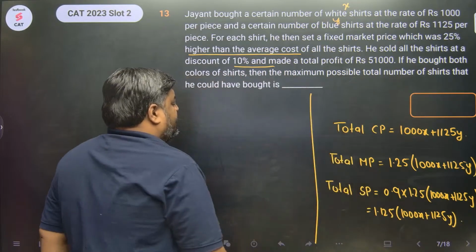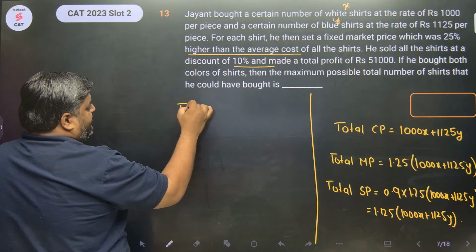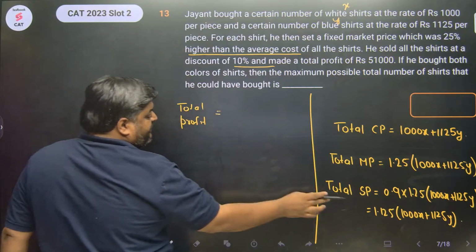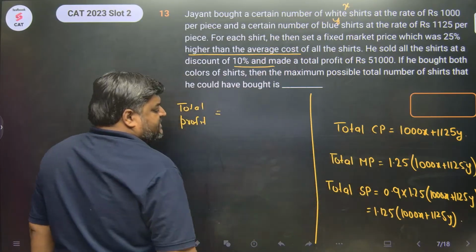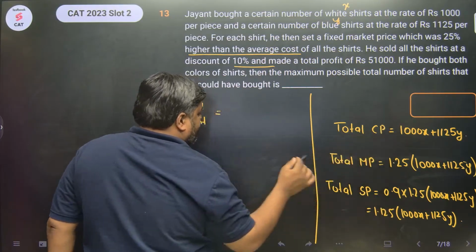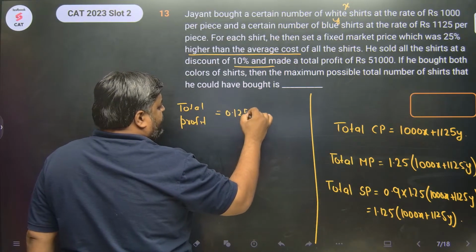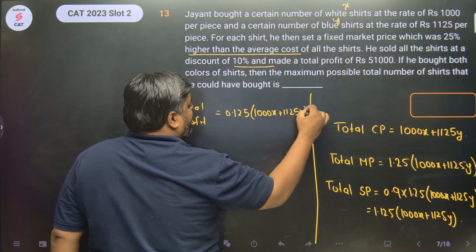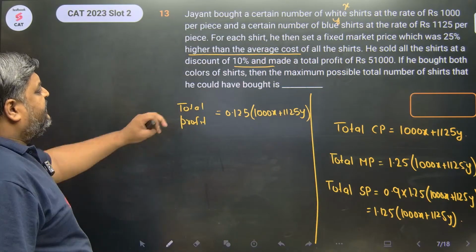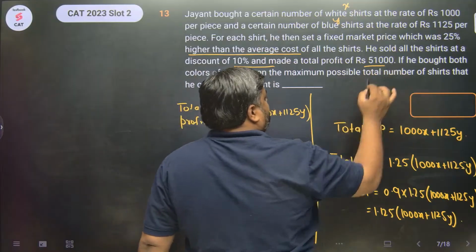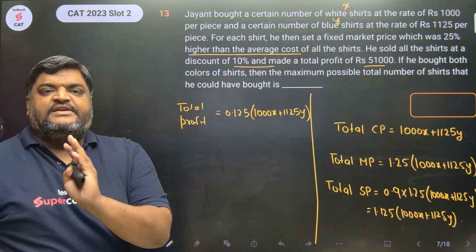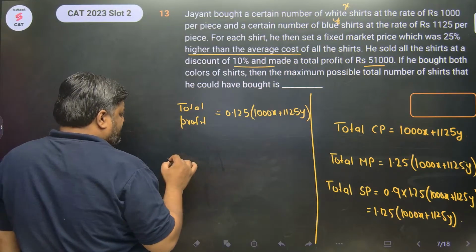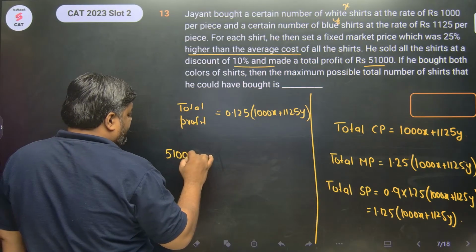How much is the profit? What's the total profit? How to calculate total profit? Sir, total profit is total selling price minus total cost price. So we subtract this from this, and you will get 0.125 bracket, you have 1000x plus 1125y. Say yes sir. This is total profit and this is given to be 51,000. Equate it to 51,000, right?